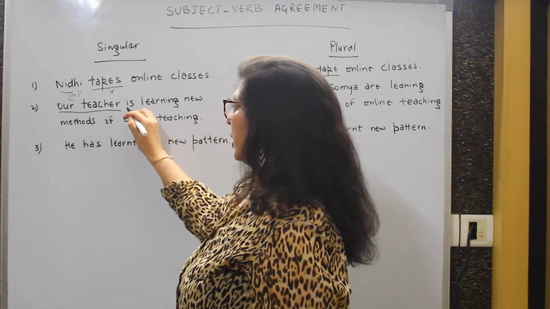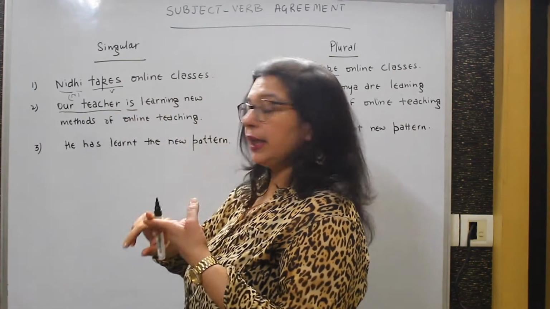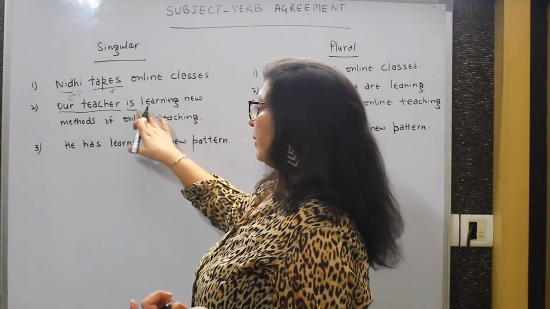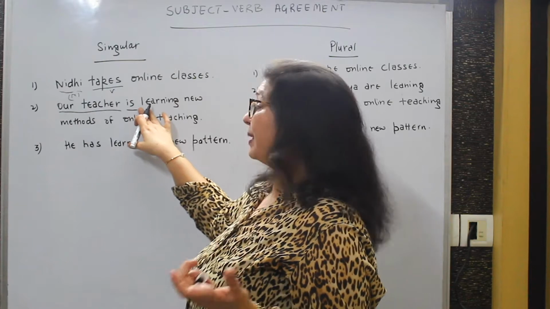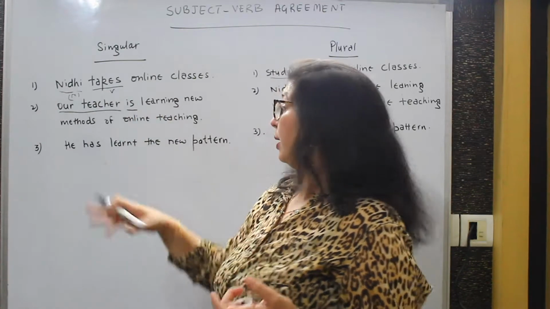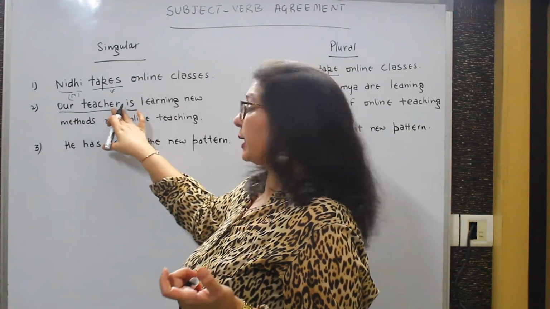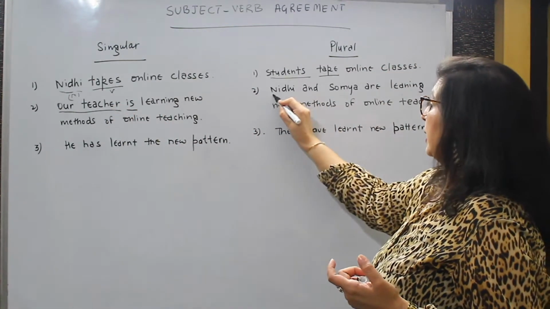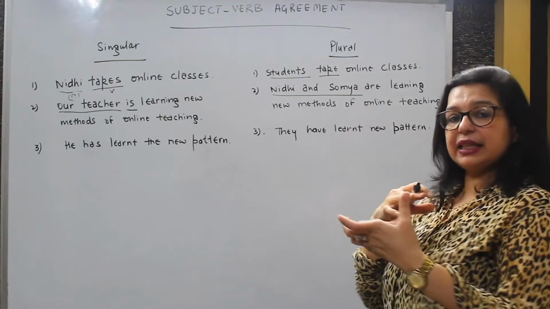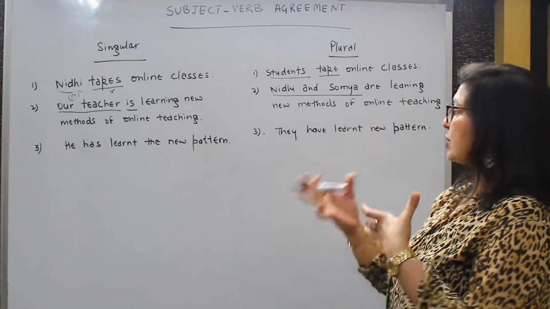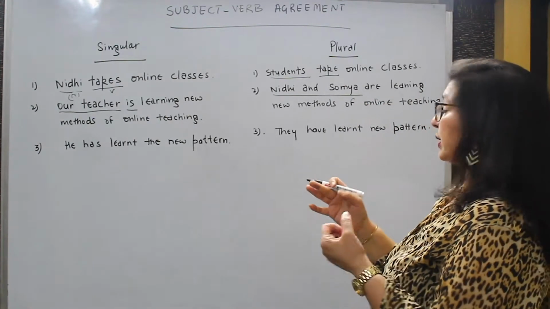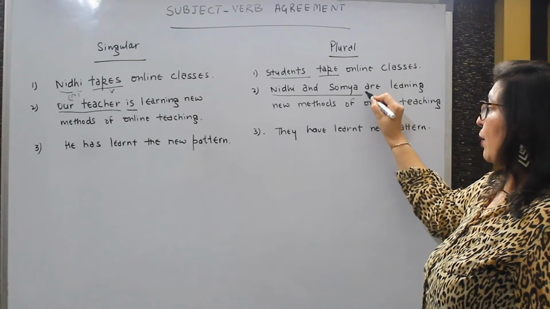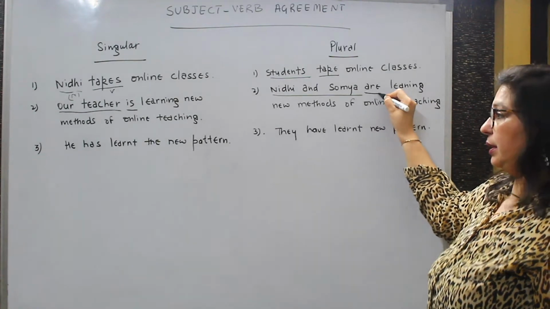Likewise, our teacher. Now look at the verb. In the previous sentence, the verb was the action verb takes, whereas in this sentence, the verb is the auxiliary verb is. So our teacher is a singular subject, so the auxiliary verb will remain is. Likewise, Nidhi and Somya, that's a compound noun. So this is a plural noun, so the auxiliary verb are will be taken.